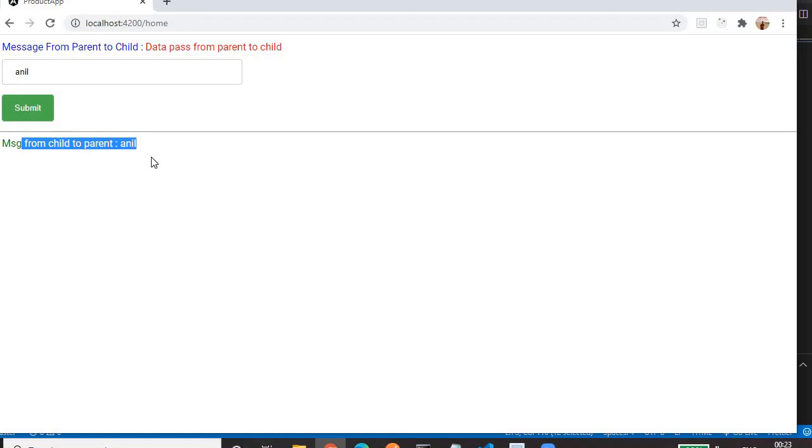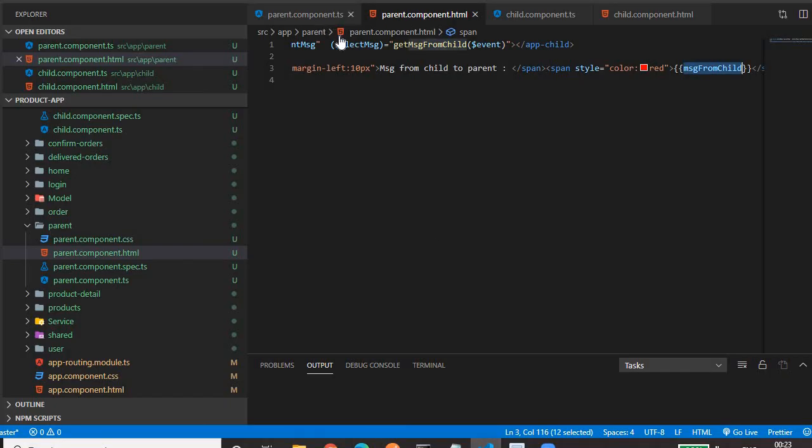Okay. So in this way we can play with the data communication. We can pass the data from parent to child by using the Input decorator, and from child to parent by using the Output decorator, along with custom event creation using the EventEmitter class. For passing the data from child to parent, we have to emit the data, and we have to catch the data by using the event binding concept. Event binding means this: within the braces we have to provide the event, and we have to handle that event by using some function. This is called event binding.